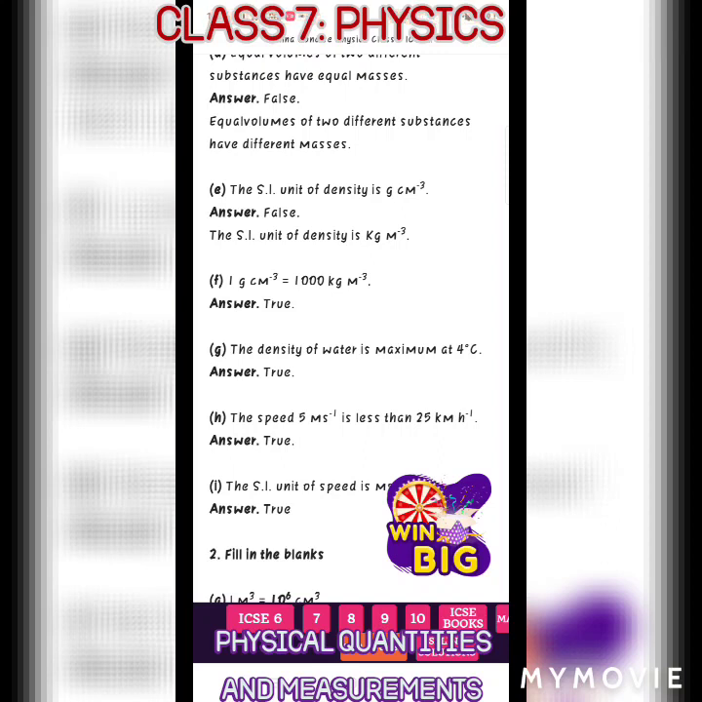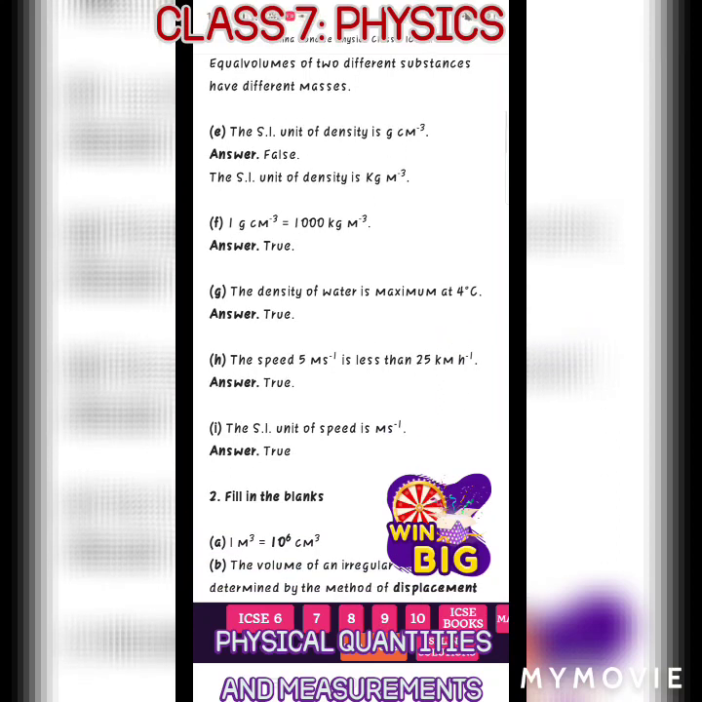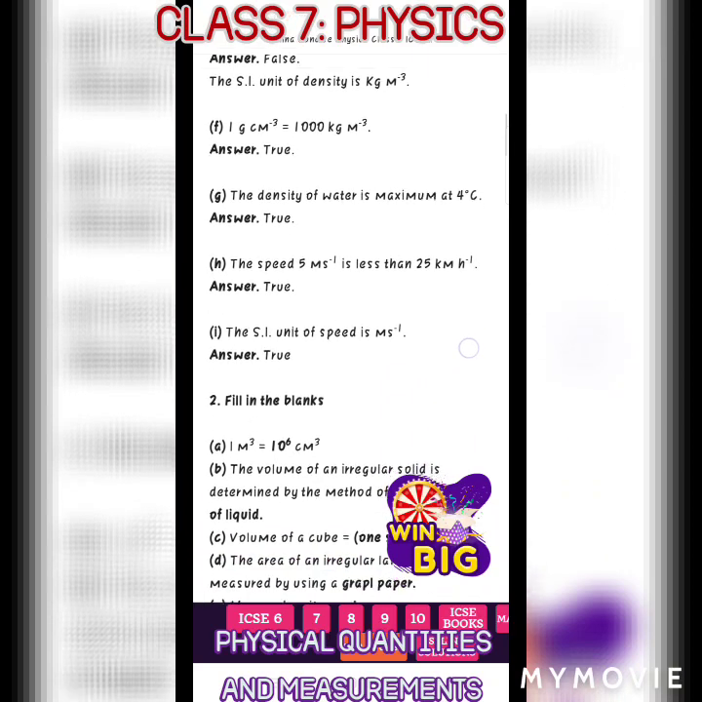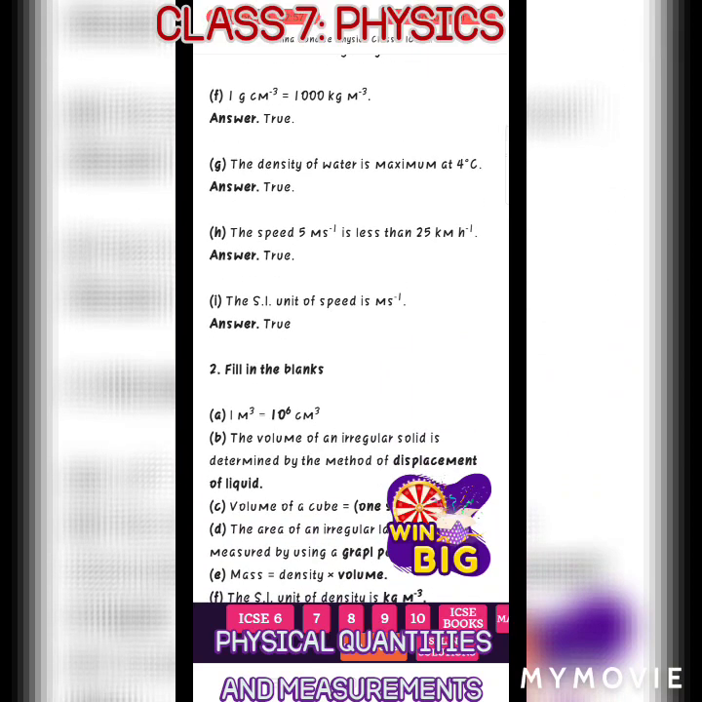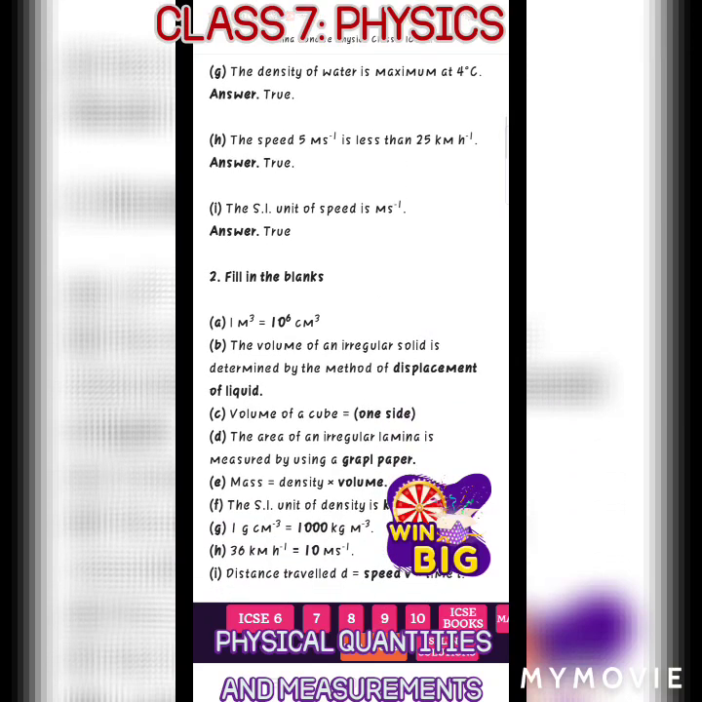Then next, the density of water is maximum at 4 degrees Celsius. So it is a true statement. The speed 5 meter per second is less than 25 kilometer per hour. So it is a true statement. The SI unit of speed is meter per second. So that one is also true, because the SI unit of distance is meter and the time is second.